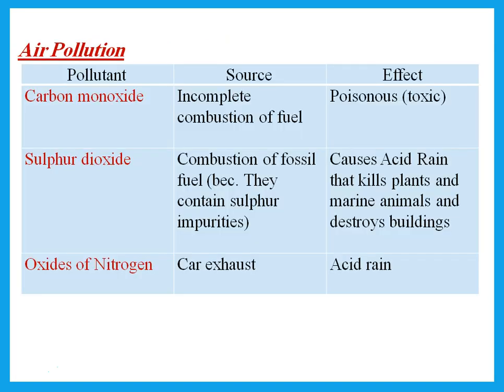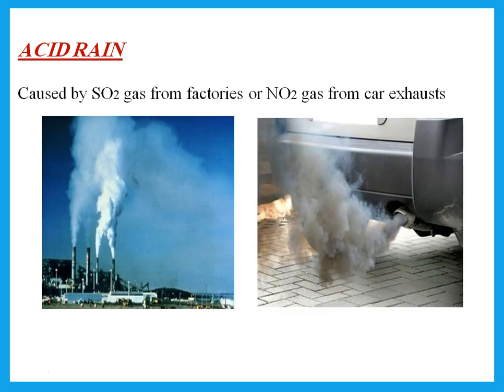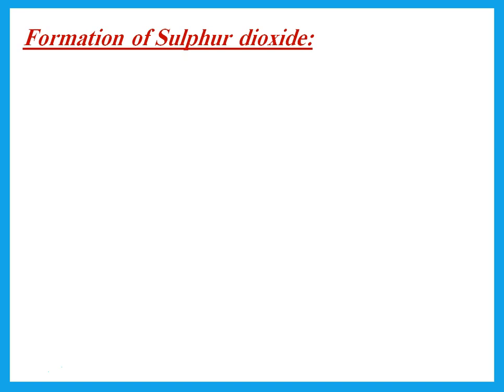Pollution: carbon monoxide is poisonous. Sulfur dioxide and oxides of nitrogen cause acid rain. So you should know that acid rain is caused by sulfur dioxide gas, which comes out from combustion of fossil fuels that contain sulfur impurities. This happens in factories. Or nitrogen oxides, which come out of car exhaust.